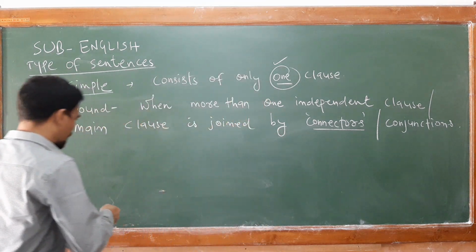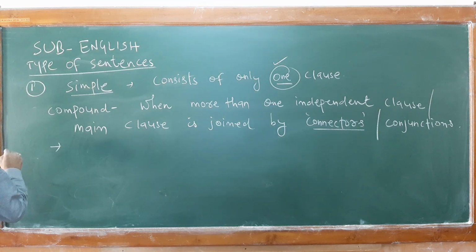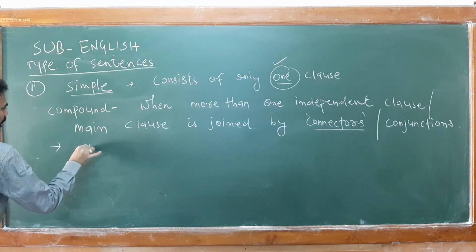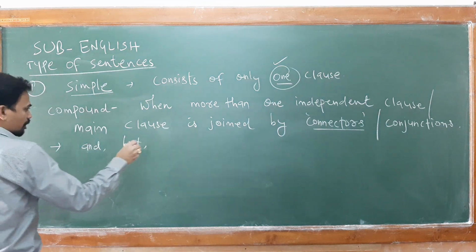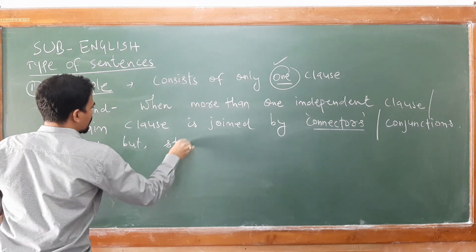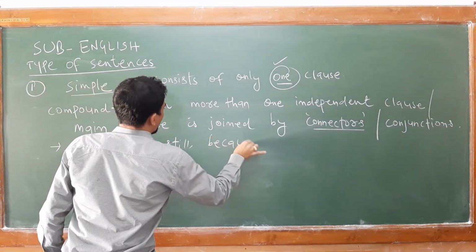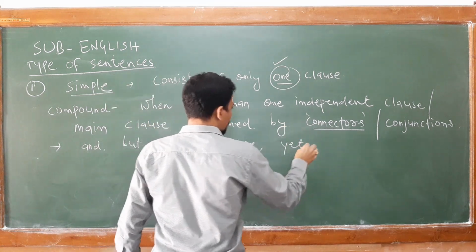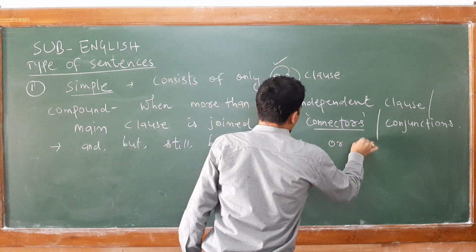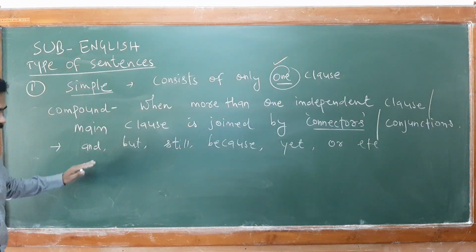Now, what is the list of connectors or conjunctions? I will write them for you on the blackboard. Your connectors are: and, but, still, because, yet, or, etc. So these are the list of connectors.